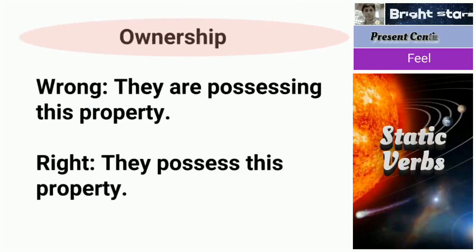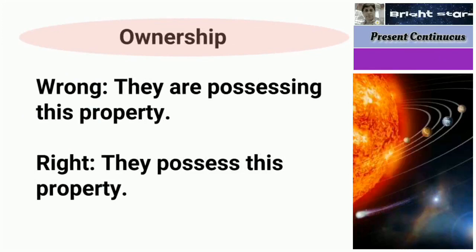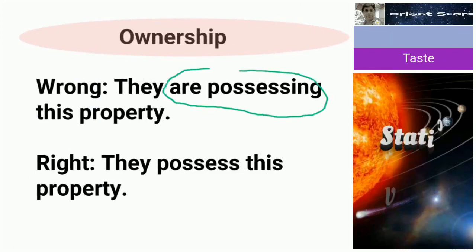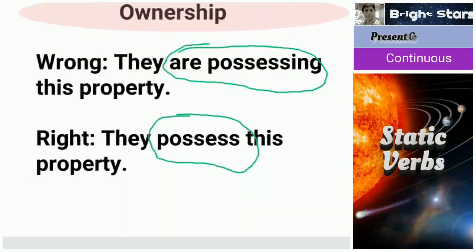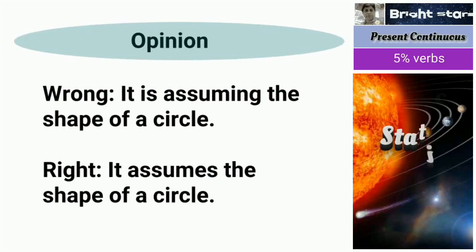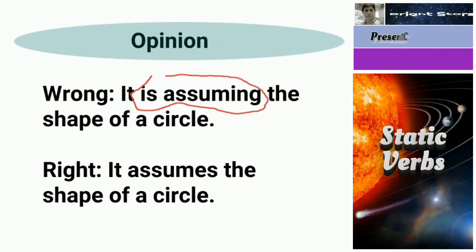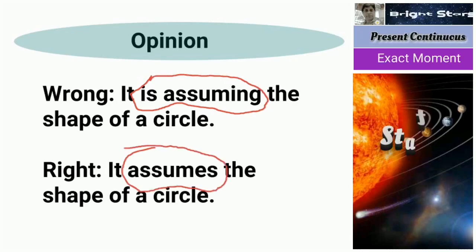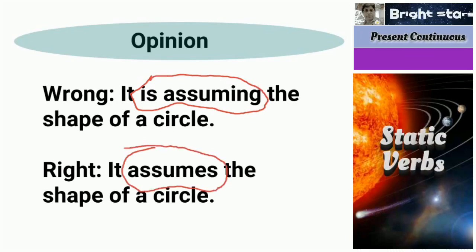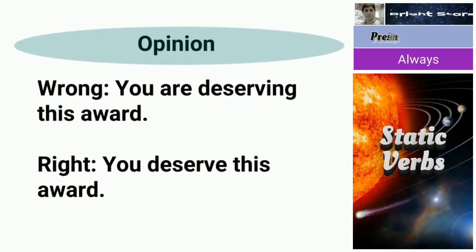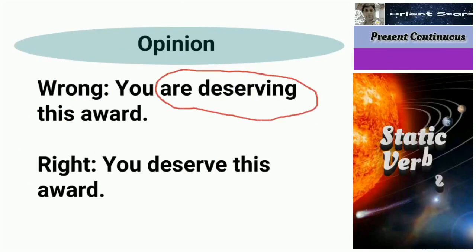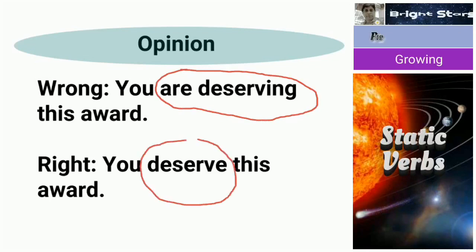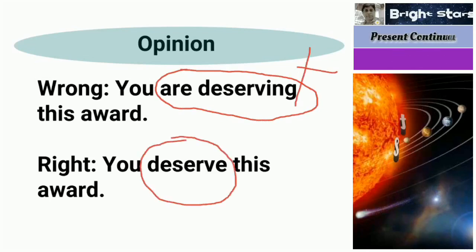They are possessing this property. "Are possessing" is wrong. So "they possess this property" is correct. Next one, it is assuming the shape of a circle. "Is assuming" is wrong. It assumes the shape of a circle. Next one, you are deserving this award. "Are deserving" is wrong. So you deserve this award. This is wrong and this is right.